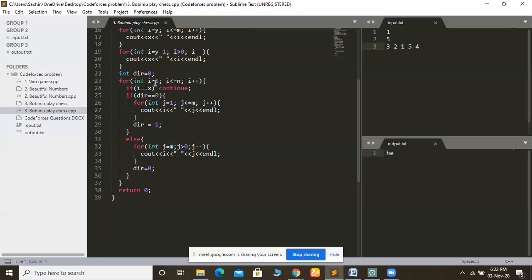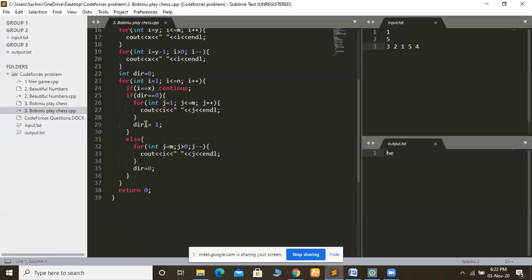So what I am doing is traversing 1 to n, where n is the number of rows. See, I have put this constraint: if i is equal to x, we continue and skip all the code, because we have already traversed that row. Now if direction is 0, that means we go from left to right, so I take j from 1 to m and print i, j.